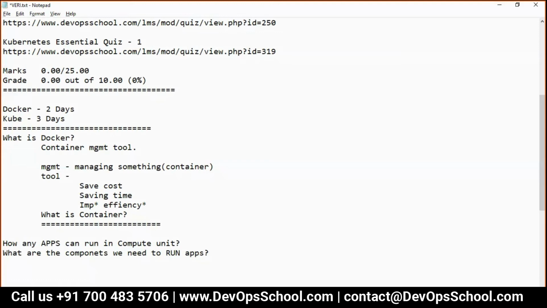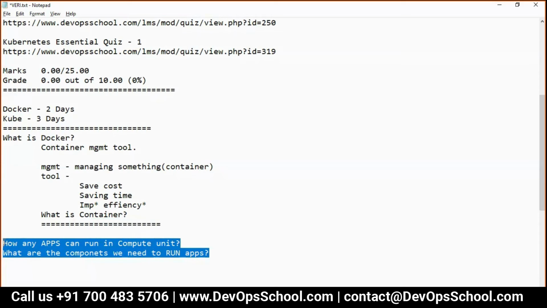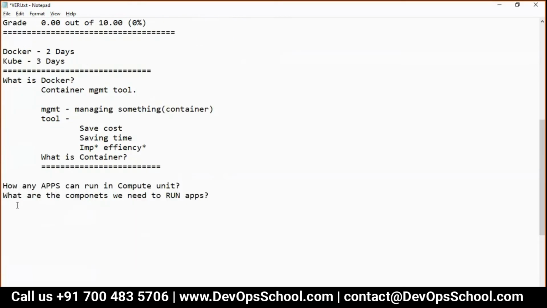I said applications always, so this answer is very much important. So let's try to understand what components are needed to run an application.